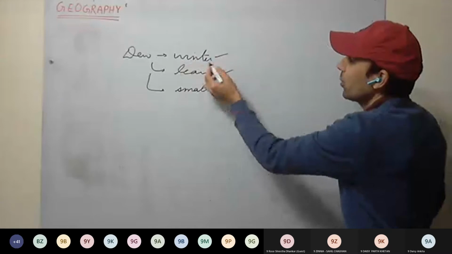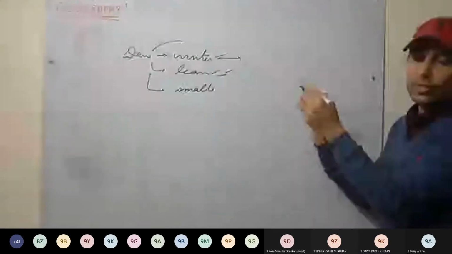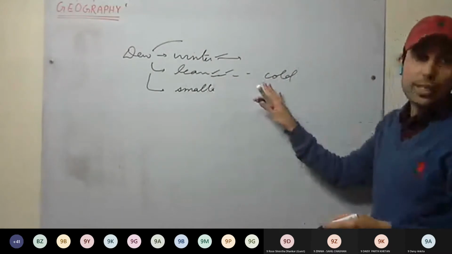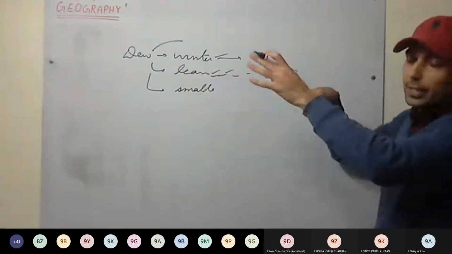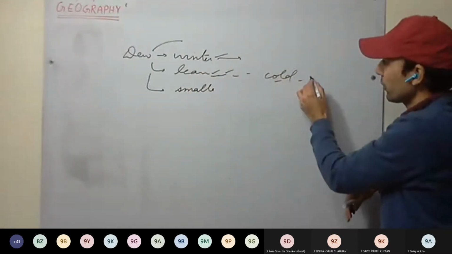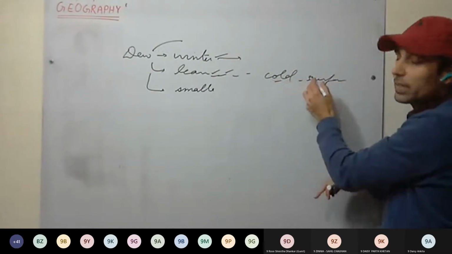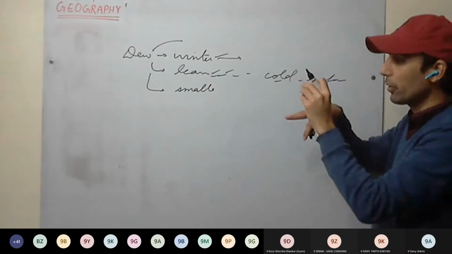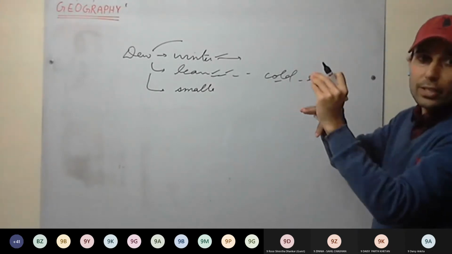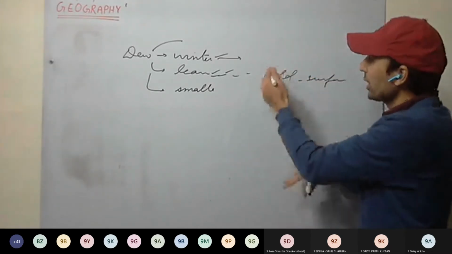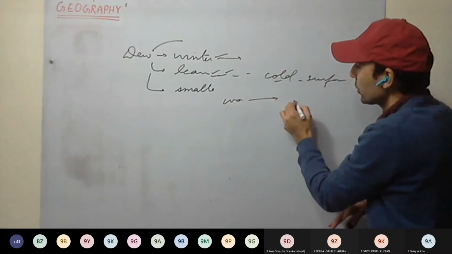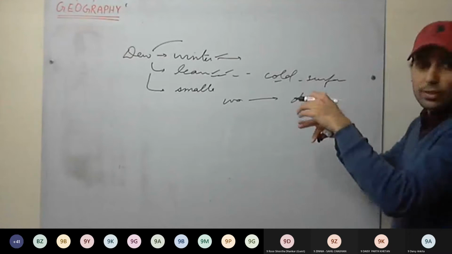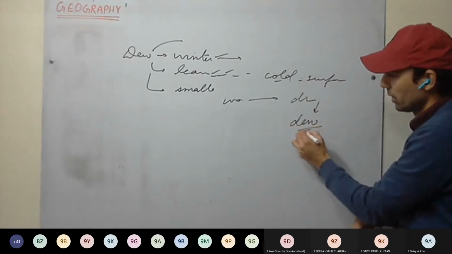So how is the dew formed? In winter, mainly during night, these surfaces are very cold. So as water vapor in the air comes in contact with these cold surfaces, the air gets cooled. The dew point is reached, and that water vapor condenses into water droplets on the surface. And these water droplets on the surfaces are called dew.